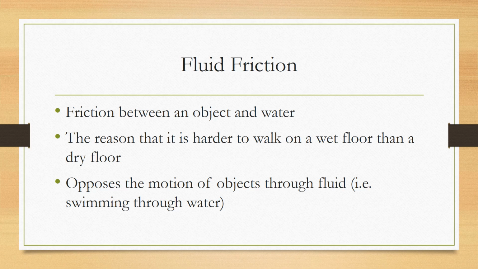So if you have a dry floor, your foot and the floor are resisting pushing against each other, so your foot kind of stays in place. If you have a wet floor, you have a lot less friction going on now because of the fluid friction, so it's going to make it easier for your foot to slide past the floor, and that's what would cause you to slip. So that's the difference between fluid and the sliding friction that we're used to.